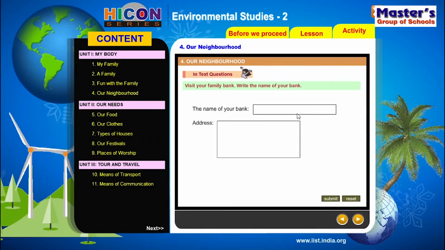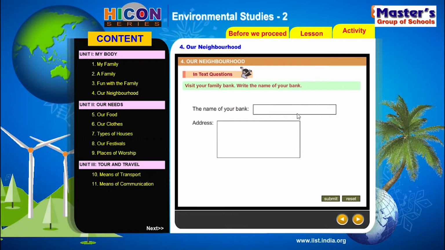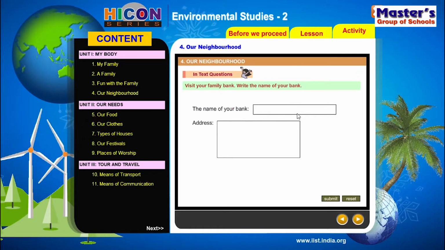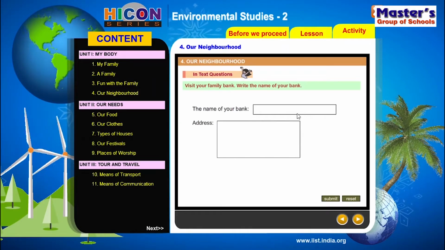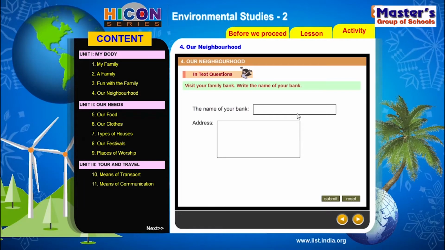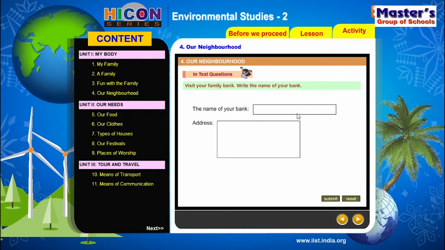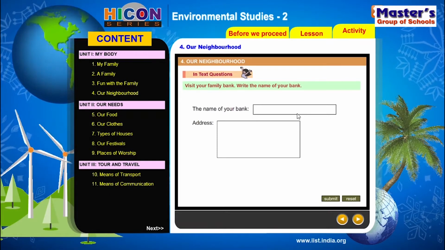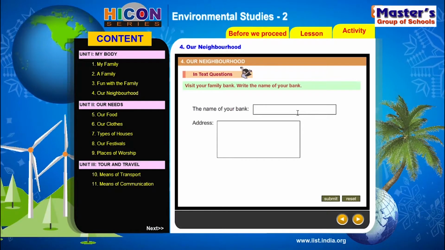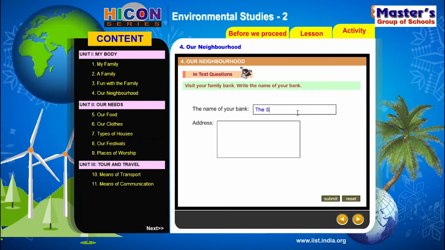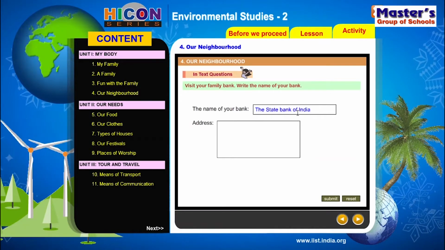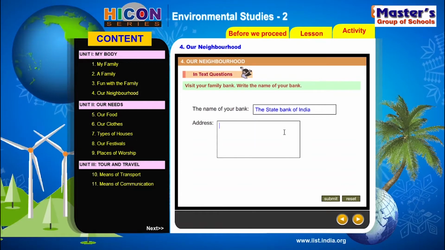Okay. So I will write the name of my bank over here, and you need to ask your parents and complete this particular activity. You can download the same exercises in the PDF which is attached to this video link. In that you will find the space to complete this activity. So I write the name of my bank, the State Bank of India. The address also.